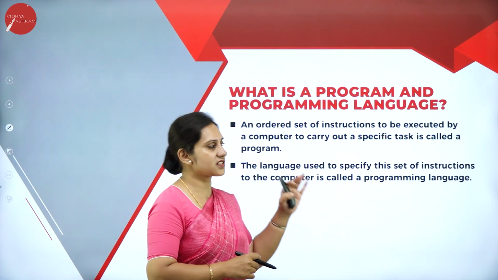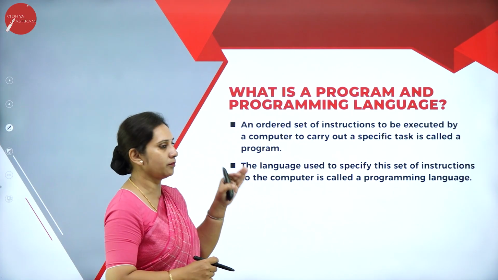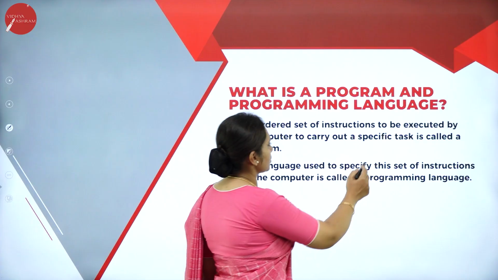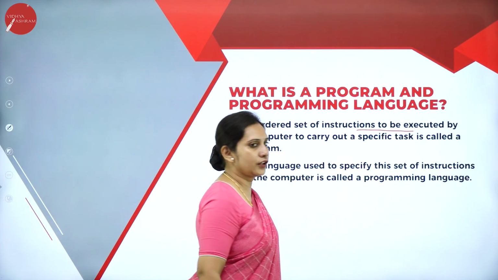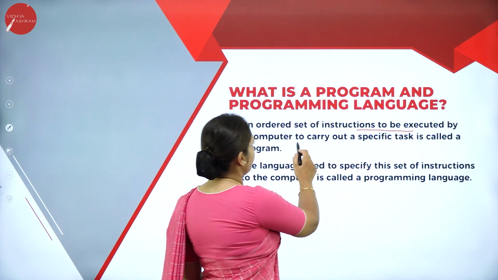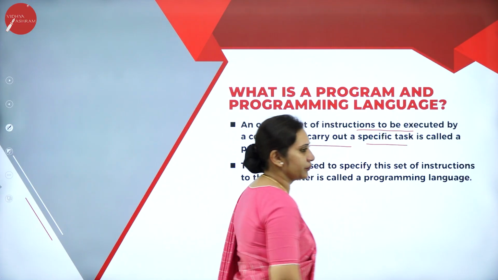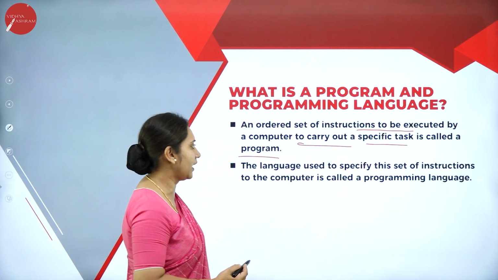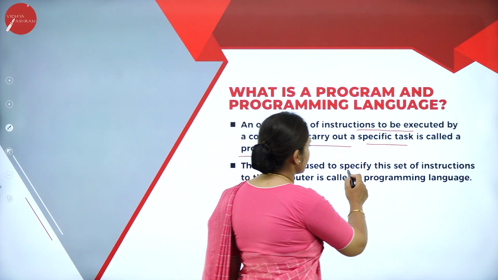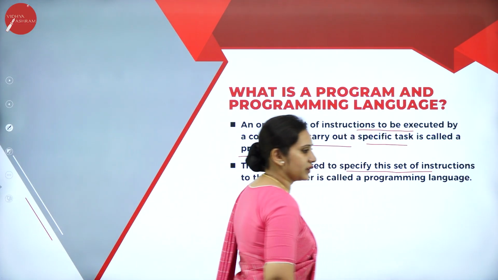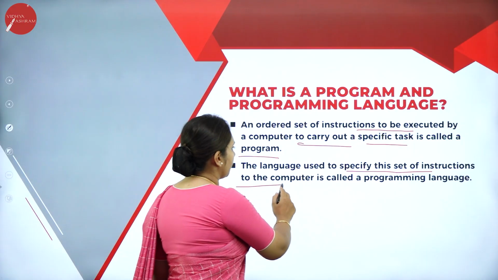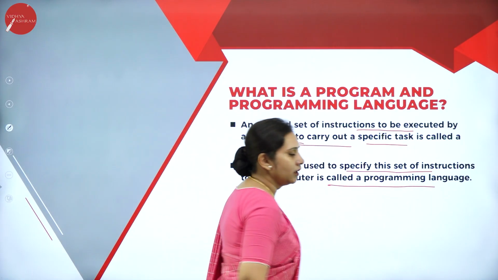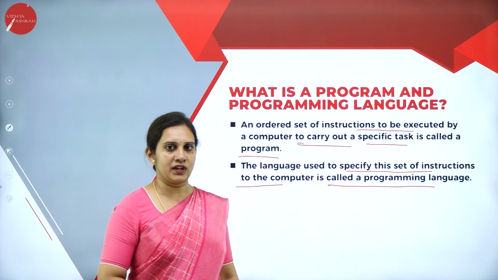Now let us understand what a program and a programming language are. A set of instructions to be executed by a computer to carry out a specific task, we call that a program. Then what is a programming language? The language which specifies this set of instructions to the computer is called the programming language.